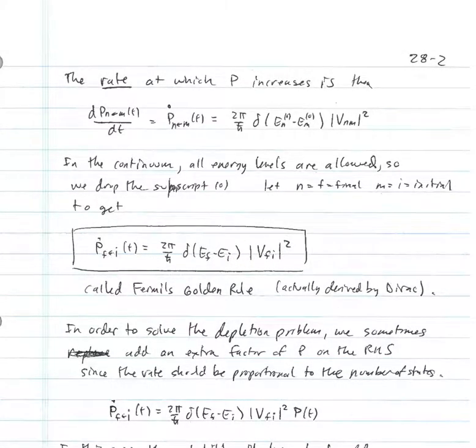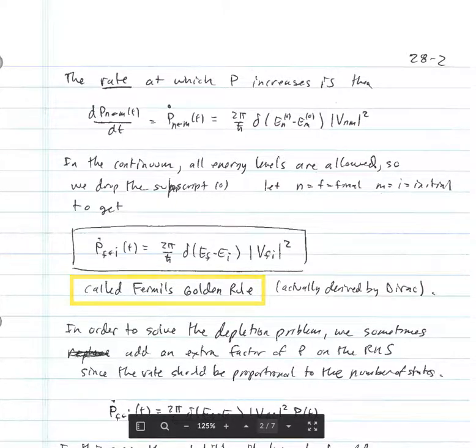This formula is a very famous formula, and it's called Fermi's golden rule. It turns out that, as with many things, this was actually first derived by Dirac, and we really should be calling it Dirac's golden rule. Apparently it's called Fermi's golden rule because Fermi really popularized the result. I'm guessing Dirac didn't think it was such an important result, but Fermi did, and so it now goes by the name Fermi's golden rule.